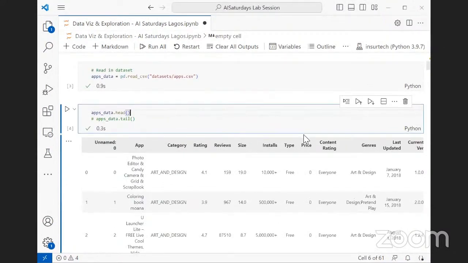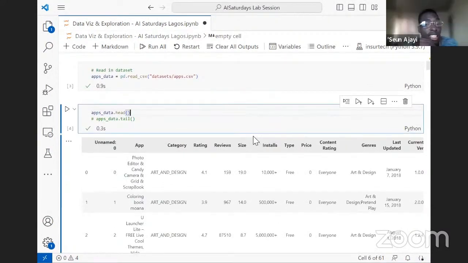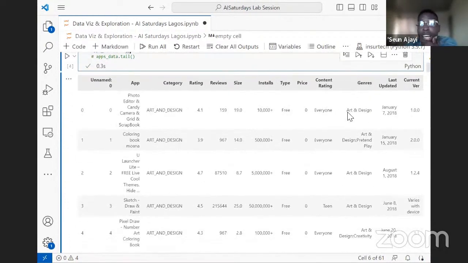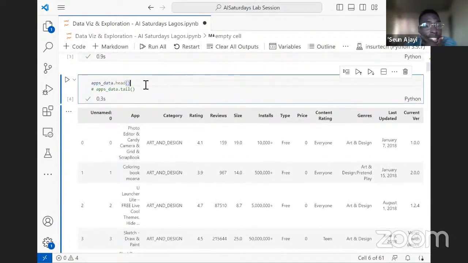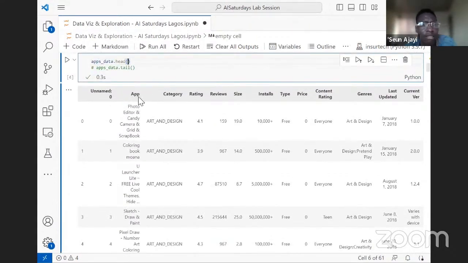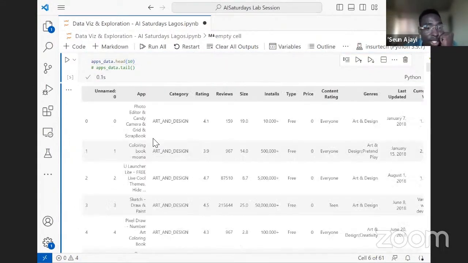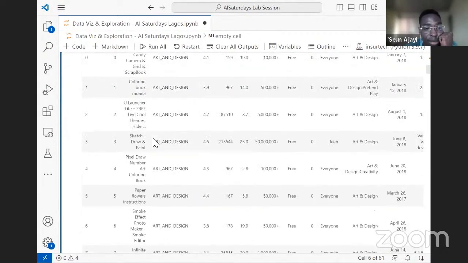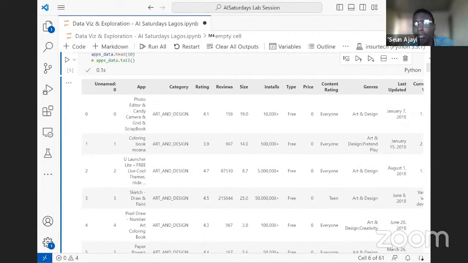Okay, after reading the data set, we want to check what the data set looks like, including the features and the rows. I've read in the data set and used the .head method to check the top 5 rows. If I need to check more than 5, maybe 10, I can pass in 10 as an argument, and I'll be able to see 10 rows here.